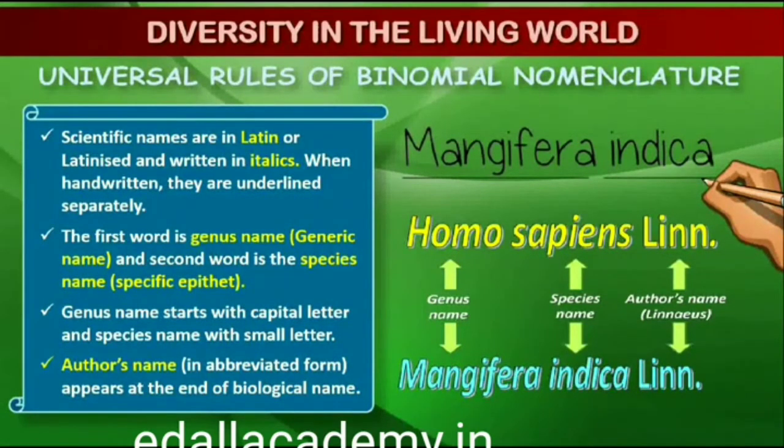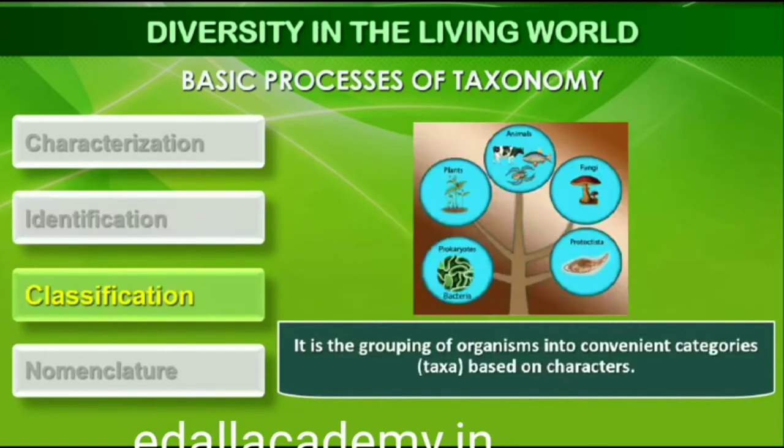5. Name of the author appears after the specific epithet, that is, at the end of the biological name, and is written in an abbreviated form, for example, Mangifera indica Linn. It indicates that this species was first described by Linnaeus. Since it is nearly impossible to study all the living organisms, it is necessary to devise some means to make this possible. This process is classification.